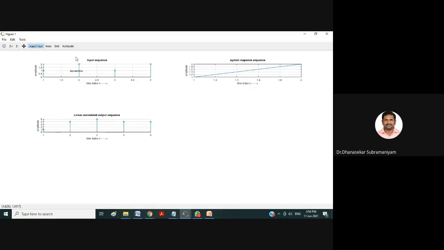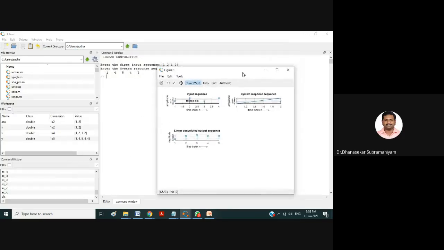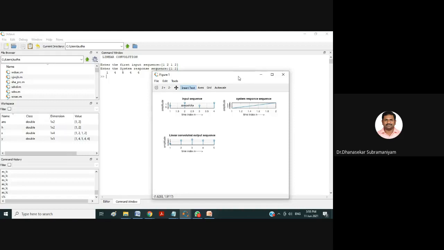Okay, is it clear? Do you have any doubt? Yes, sir. No, sir. So this is the thing for linear convolution.